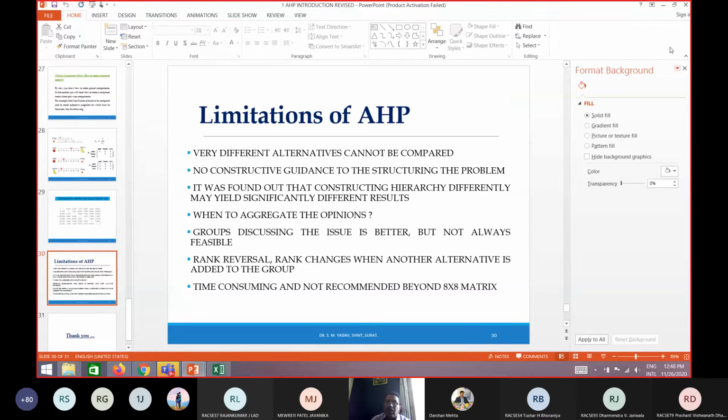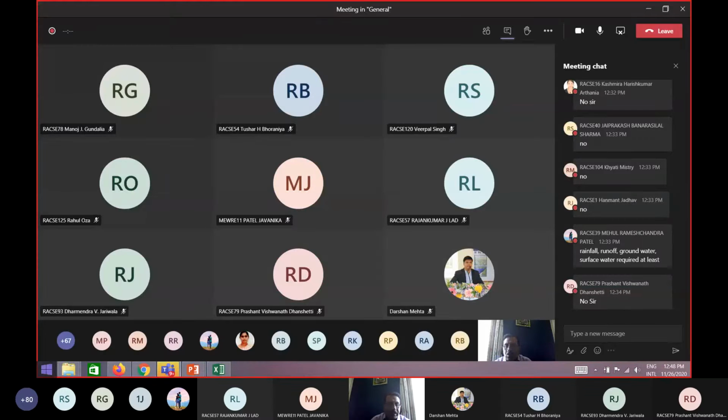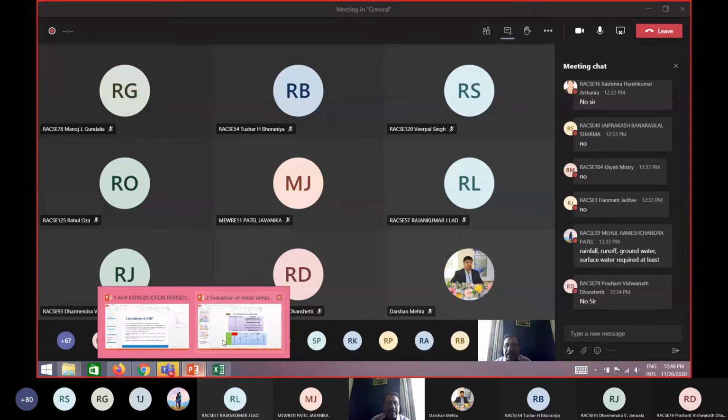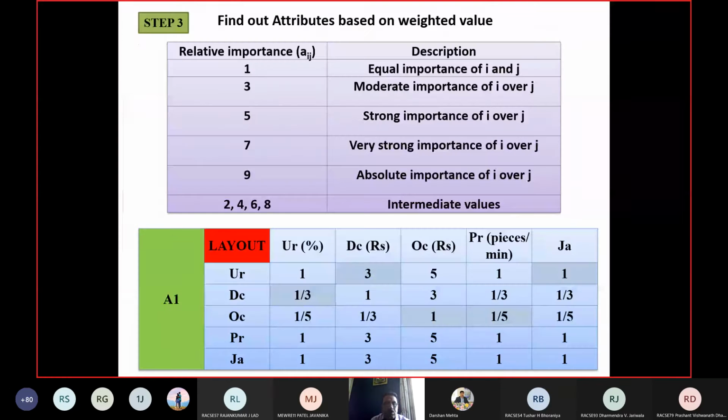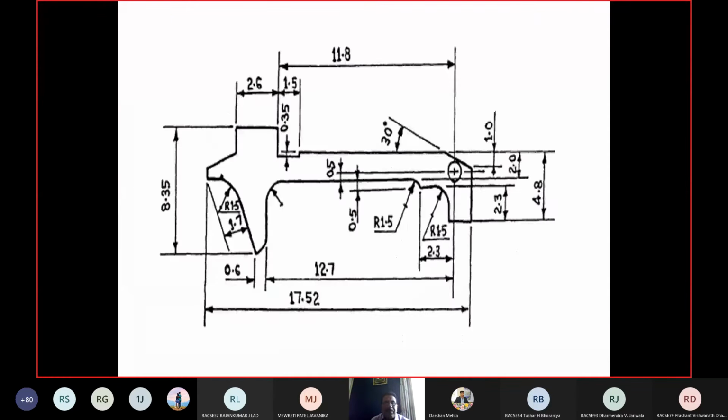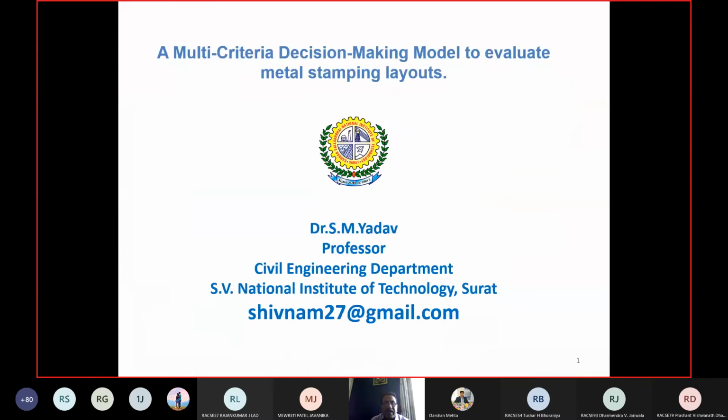So this was all about the theory part of the analytical hierarchy process. Now we will solve together one example, and that will really give you an idea of how the analytical hierarchy process works. So those who want to solve the problem with me, please take out the notebook and start writing. I will explain first what this problem is and what we wanted to do. A multi-criteria decision making model to evaluate metal stamping layout.